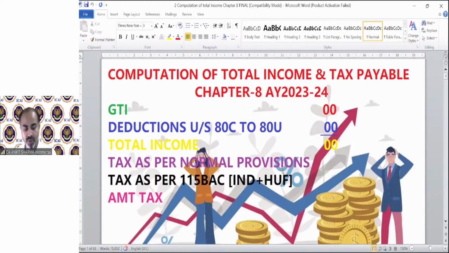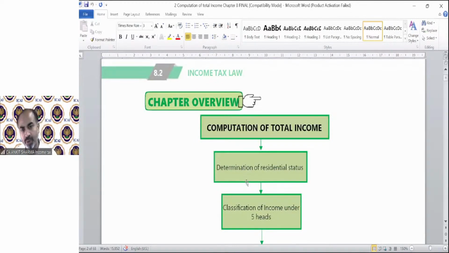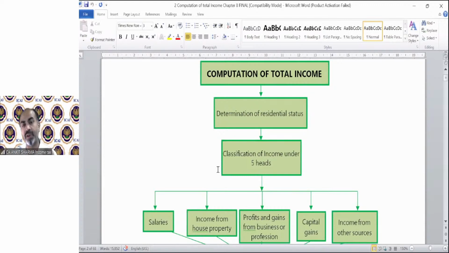So let's start the notes. In this chapter, there are some basic concepts that we have already gone through till now. Like the chapter overview says computation of total income. It says the steps we need to take to calculate the total income. First of all, we need to determine the residential status of that person. In chapter number 2, you have already gone through this provision, so we are not going to discuss it again.